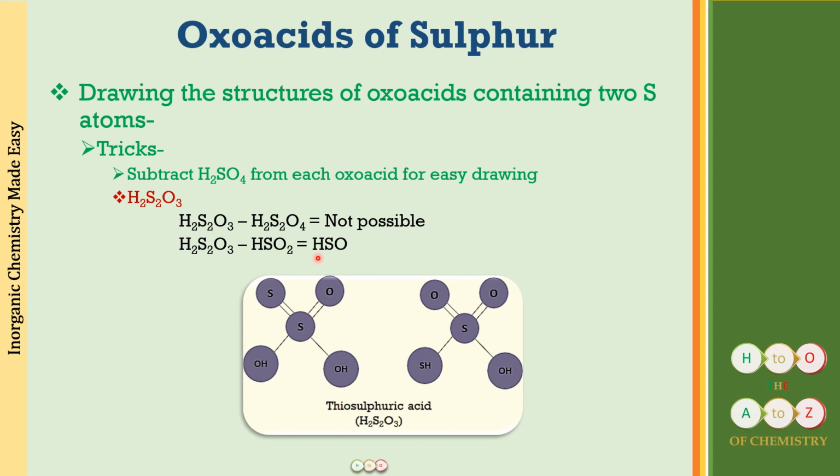Now here you have two options. Either you can make a sulfur with the double bonded sulfur and OH group you put like this, or you can put an oxygen with the double bond with the sulfur, and SH you put it as a single bond. Again, these two are going to be resonating structures. Again, this sulfur can donate an electron pair, make a double bond here. This would move as a negative charge. This would abstract its hydrogen. It will become an OH, and here we will be getting the sulfur and the double bond, just this structure. All right, so these are also resonating structures, just like we did for the previous one, and this is thiosulfuric acid. Okay, I hope this is clear. Great.